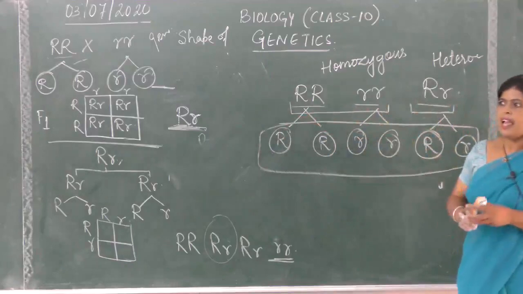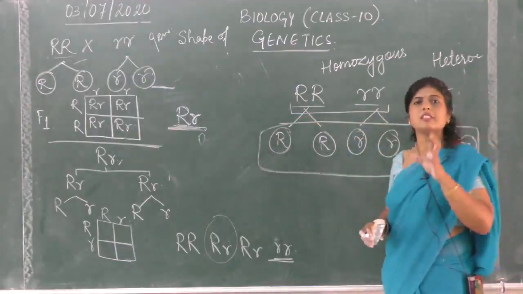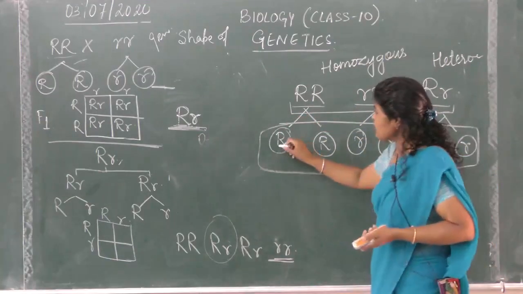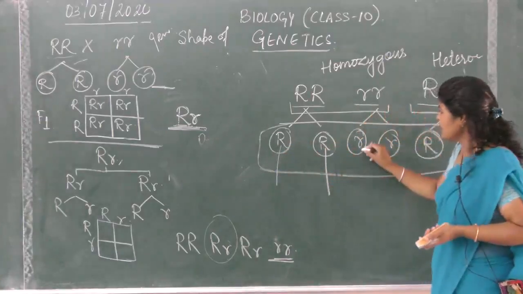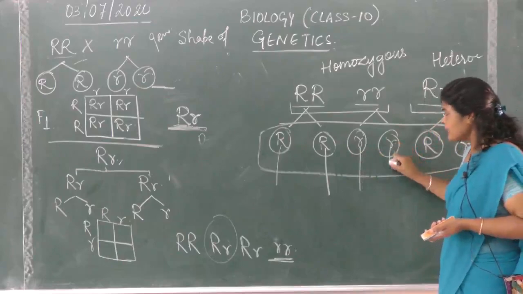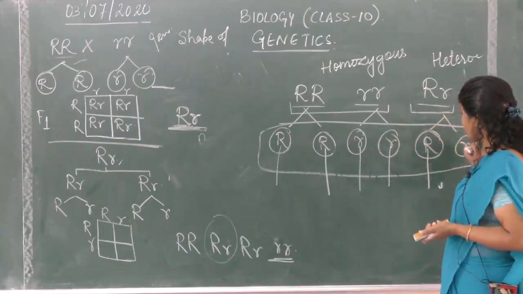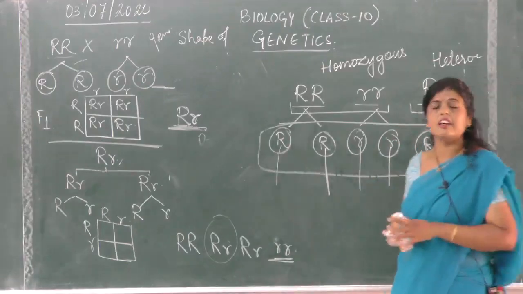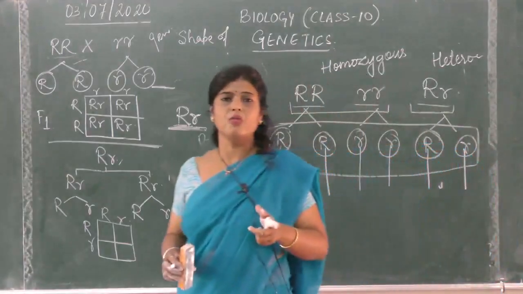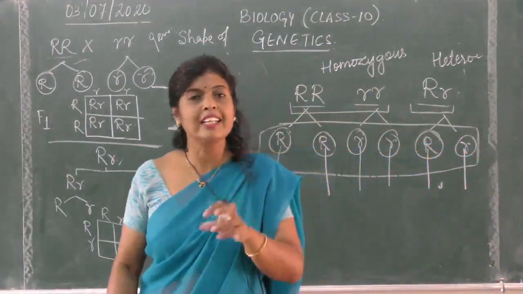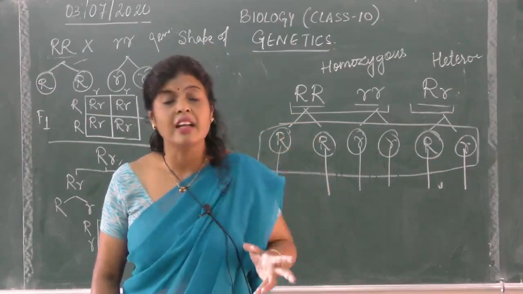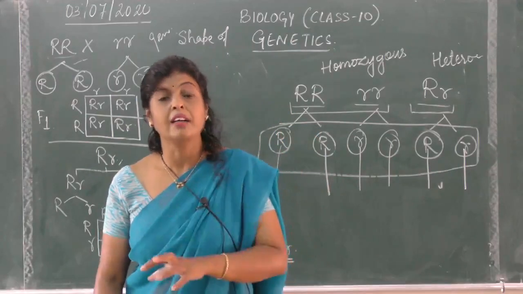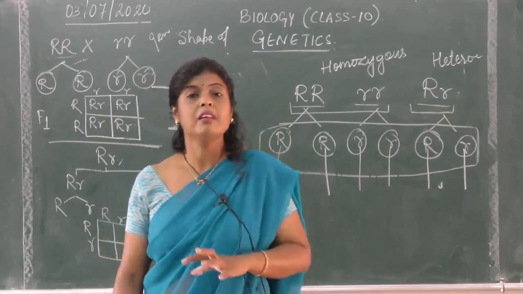Can you see any gamete which is mixed? No. This is only having round gene. This is only having round gene. This is only having wrinkle gene. This is wrinkle gene. This is round gene. This is wrinkle gene. So a gamete either has a round gene or a wrinkle gene, either a tall gene or a dwarf gene. That means the gamete either has the dominant gene or the recessive gene.